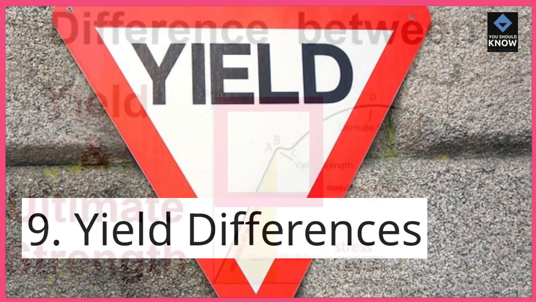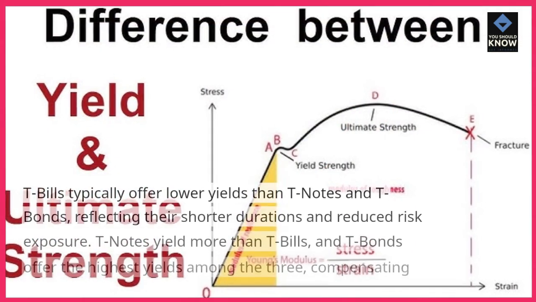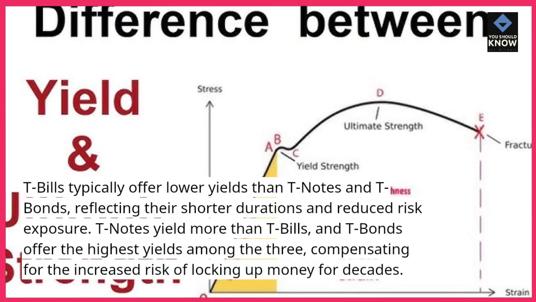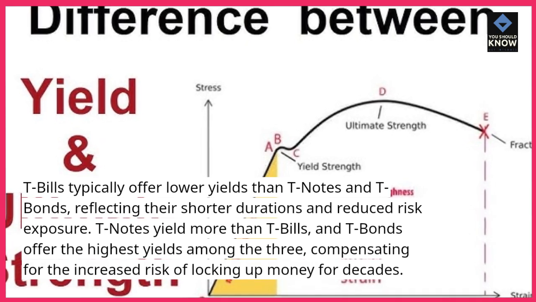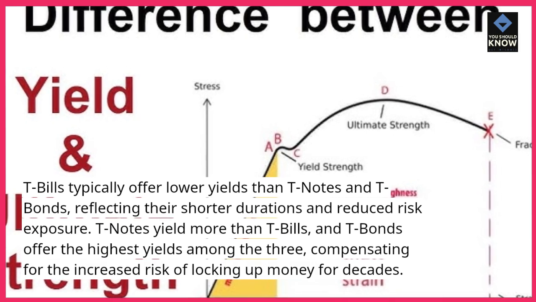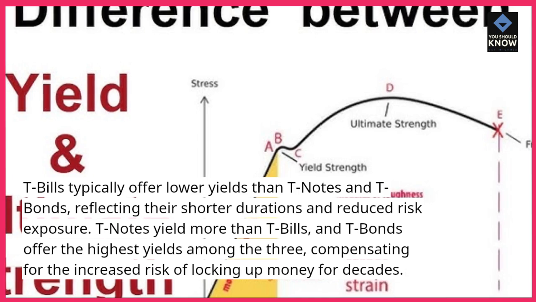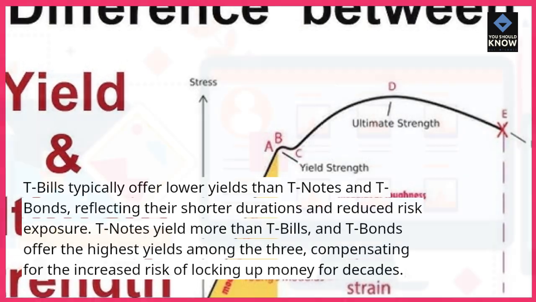9. Yield differences. T-bills typically offer lower yields than T-notes and T-bonds, reflecting their shorter durations and reduced risk exposure. T-notes yield more than T-bills, and T-bonds offer the highest yields among the three, compensating for the increased risk of locking up money for decades.